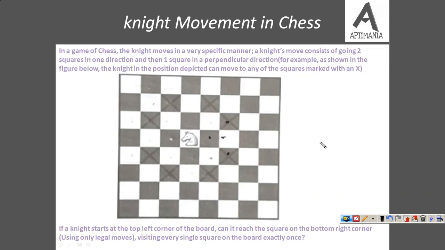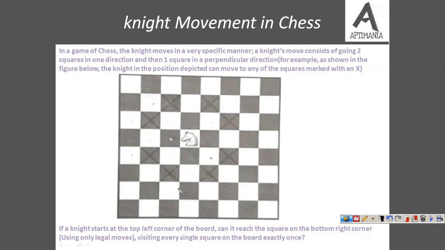So basically 1, 2 and this move is possible, or 1, 2 and this move is possible, right? And this can be in any direction, as in, it can take two moves here, then perpendicular it can go here or here. Here also it can take two moves, then reach perpendicular this block or this block. Here two moves then perpendicular to this block or this block, and here we have already discussed, either this block or this block. So this is the way a knight moves in the game of chess, right?